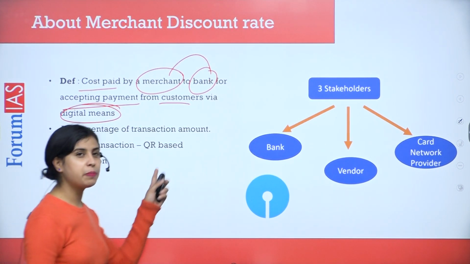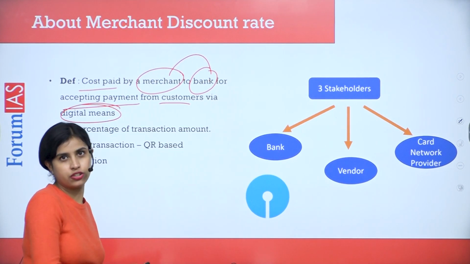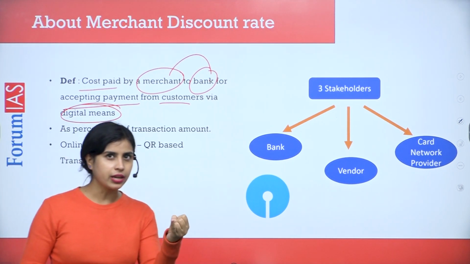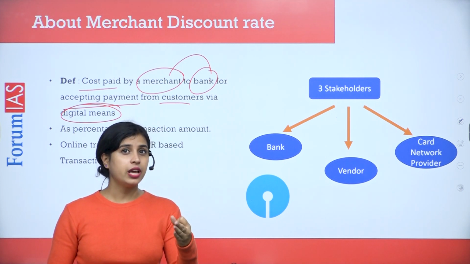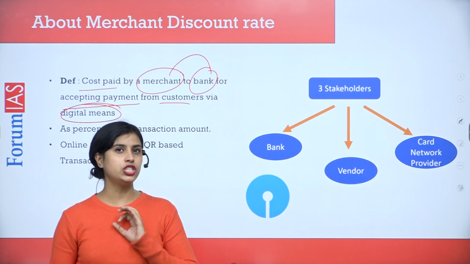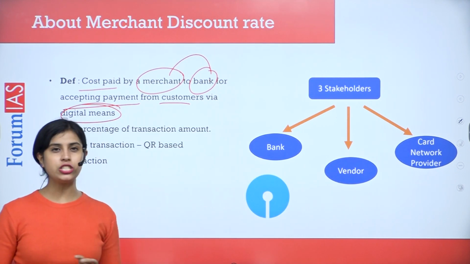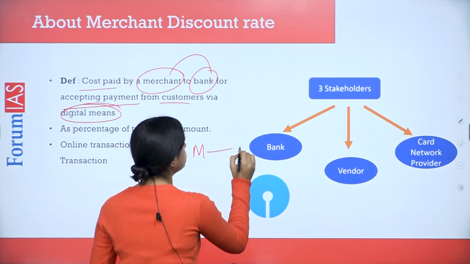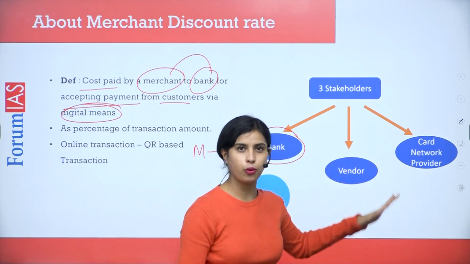So the merchant is paying a cost to the bank because the merchant has taken the help of so many intermediaries. However, as you saw in the video, it was not only the bank, it was payment gateways and the point of sale vendor, the three stakeholders who are helping. So the cost should not be shared only with the bank, but among these three stakeholders. So what the merchant does is pay to the bank, and it is the responsibility of the bank to share it among the three stakeholders.